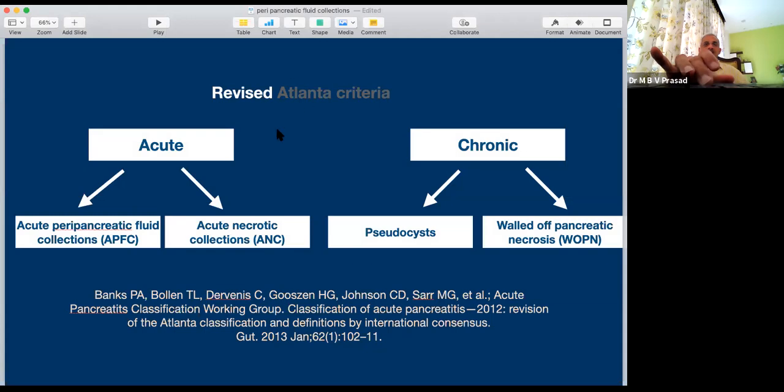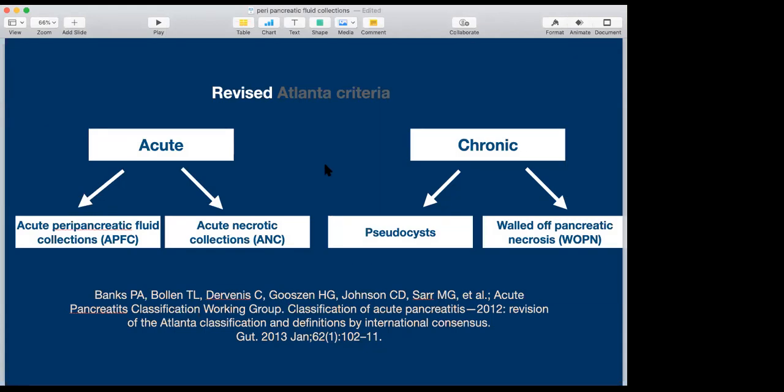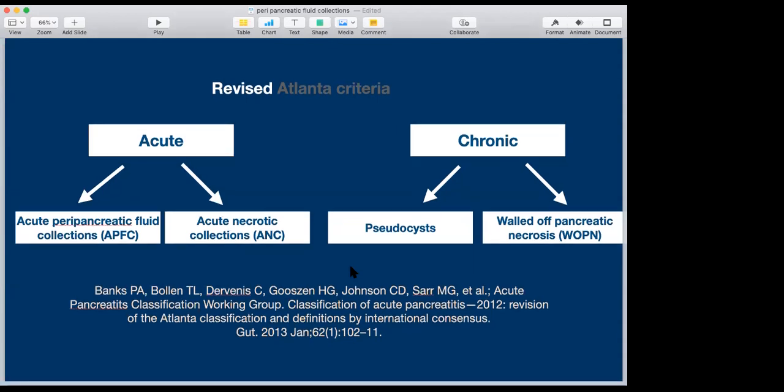So the revised Atlanta classification divides fluid collections in pancreatitis into acute and chronic. Acute is further divided into acute peripancreatic fluid collection and acute necrotic collection, and chronic is divided into pseudocyst and walled-off pancreatic necrosis.